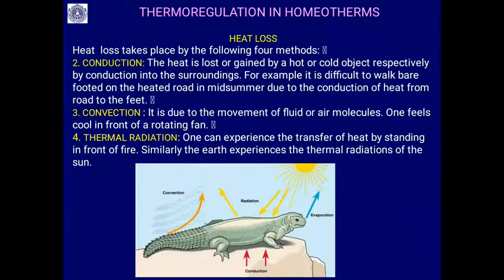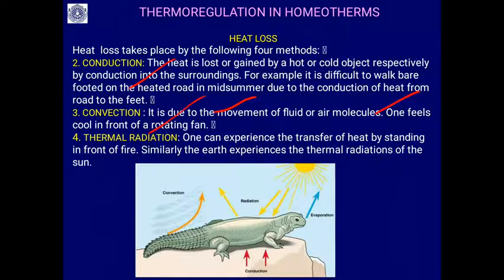Then the other mechanism of heat loss is conduction. Heat is gained from a hot or cold object, and the gained heat will be conducted. For example, it is difficult to walk barefoot on a heated road in midsummer due to the conduction of heat from the road to the feet.